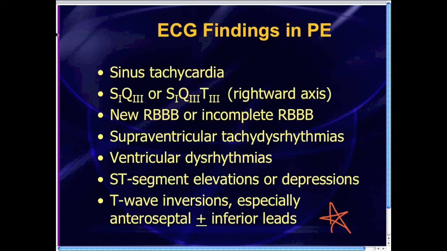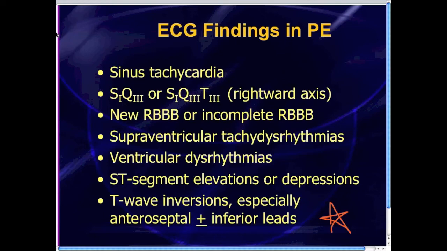Flip T waves, in fact, are very common in cases of large PEs. And when you look at the EKG literature, which just looks at large pulmonary emboli, what you find is that new T-wave inversions may very well be as common, if not more common, than sinus tachycardia. Again, in cases of large PEs, flip T-waves are fairly common. Maybe as many as 50% of patients with large PEs will show up with a new T-wave inversion or new T-wave inversions in an anatomic area that make you think that they're having ischemia.